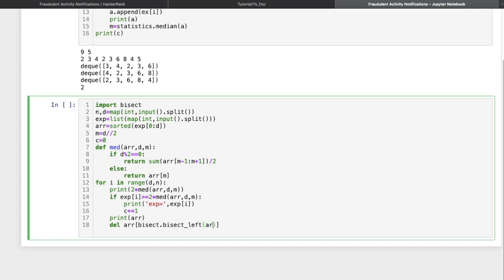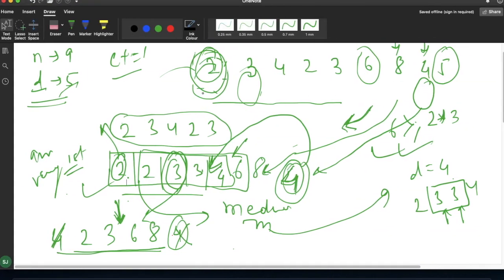We'll simply give the array and the value which we want to delete. So here we want to delete the very first value. From this array, whose values are 2, 2, 3, 4, 6, we are going to delete this 2.